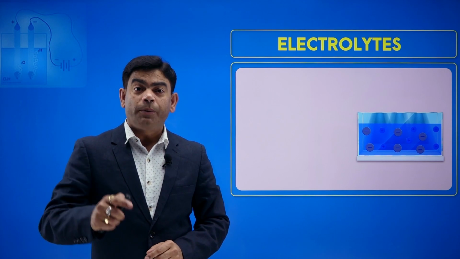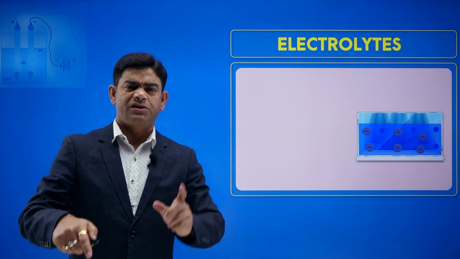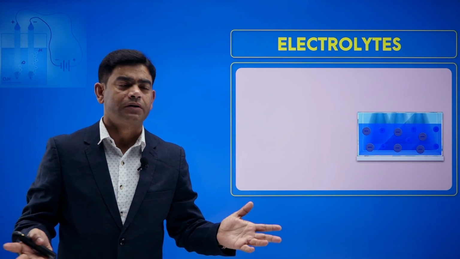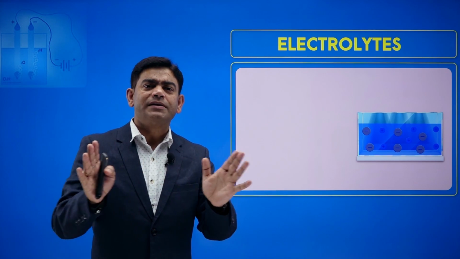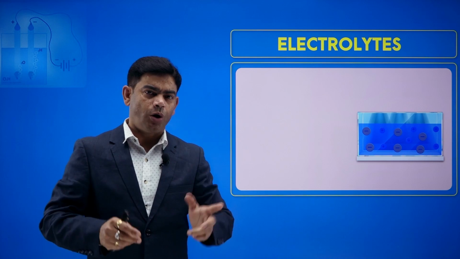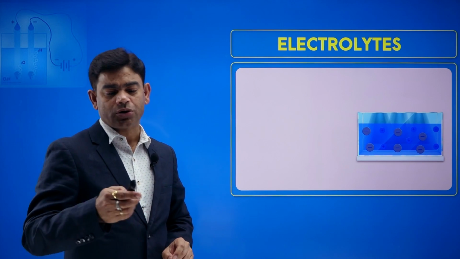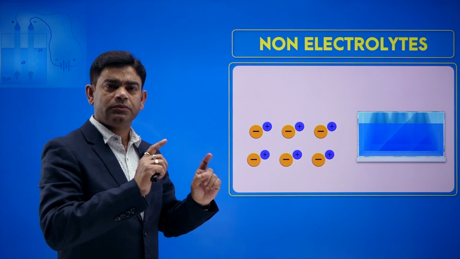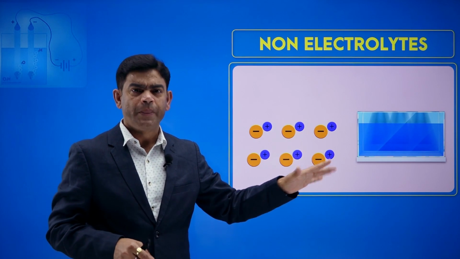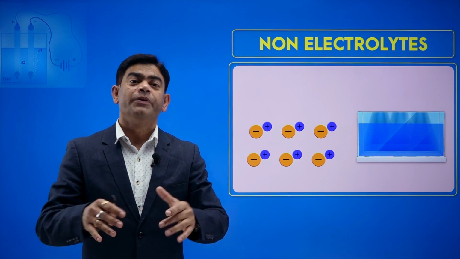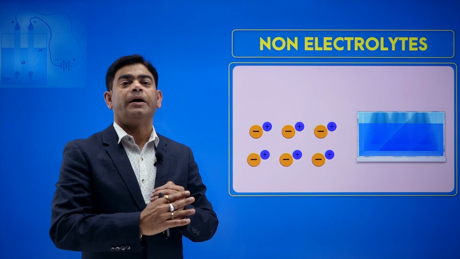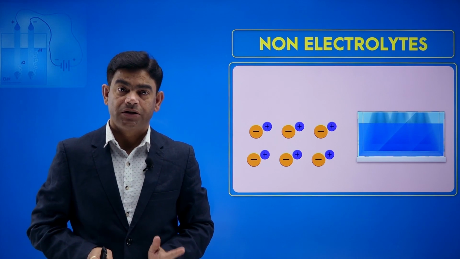Now if we talk about non-electrolytes, just go the opposite. What opposite? They are not going to dissociate. This breaking up is called dissociation. If it is a non-electrolyte, it's not going to dissociate in water, or even in molten form if you pass electric current through it.